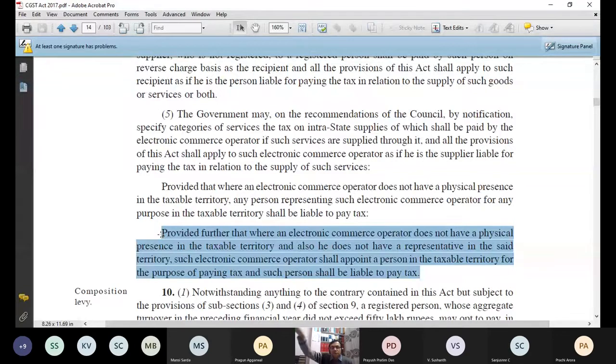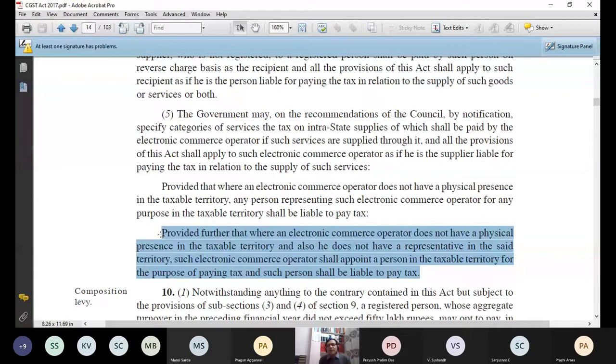So rather than asking those recipients to pay the tax, let us first grab this person who is distributing the amount so that we can get the tax. Here also the same thing happens. Flipkart is one, but there may be 2 crore suppliers who are supplying the product through Flipkart. So rather than tracing 2 crore people, it becomes very easy to trace one electronic commerce operator. This is the point in putting the responsibility on the electronic commerce operator.